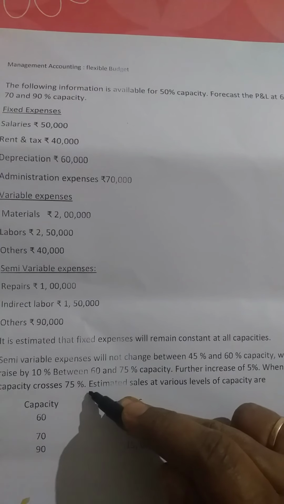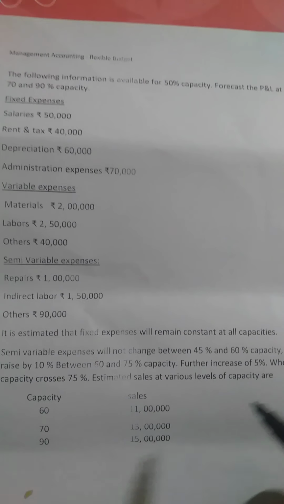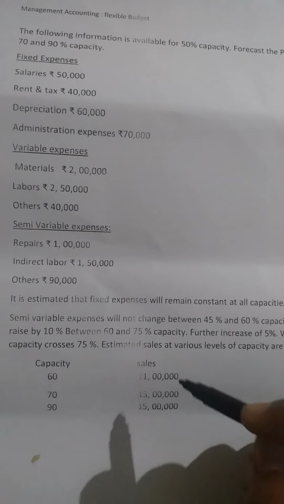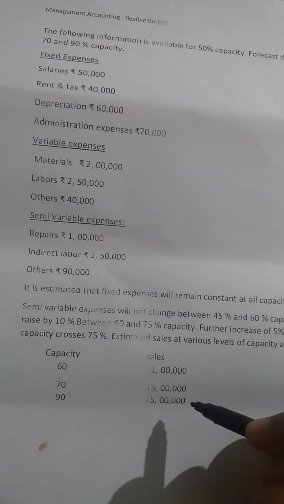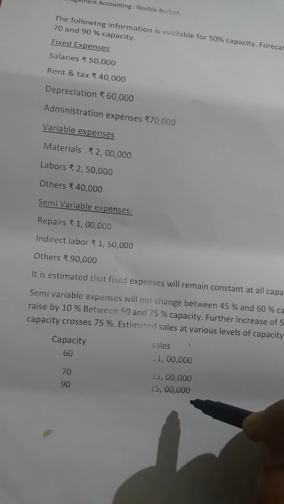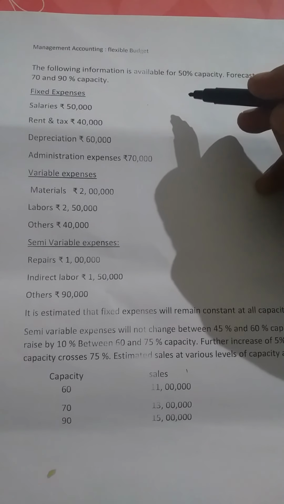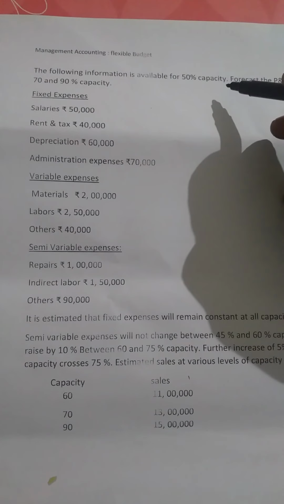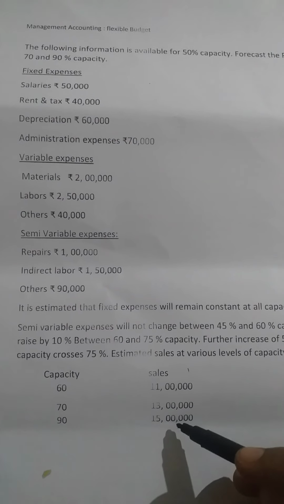So between 60 and 75, it is 10% on semi-variable expenses, and a further increase of 5% when it crosses 75% capacity. And the estimated sales at various levels of capacity are given: at 60% level of activity, 11 lakh; at 70% capacity, 13 lakh; and at 90% capacity, 15 lakh. These are the sales figures for these three capacities. But one thing to keep in mind: the sales figure of 50% capacity is not given, and that also we have to ascertain here.